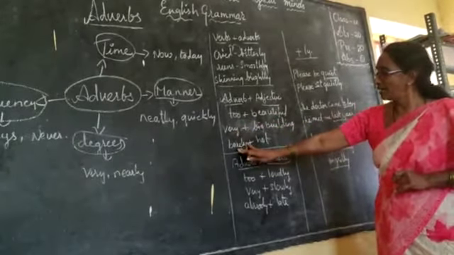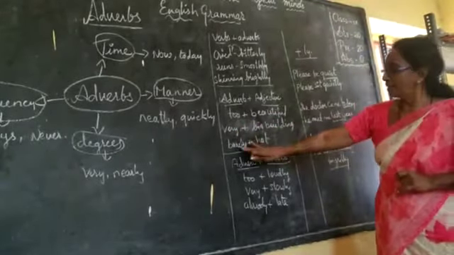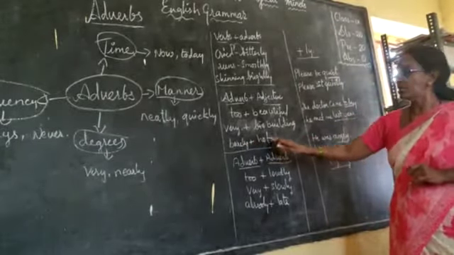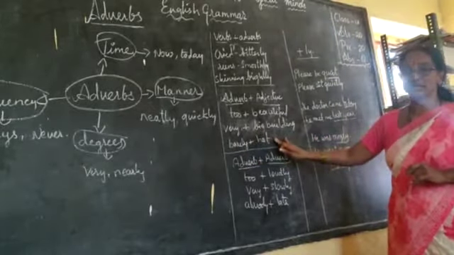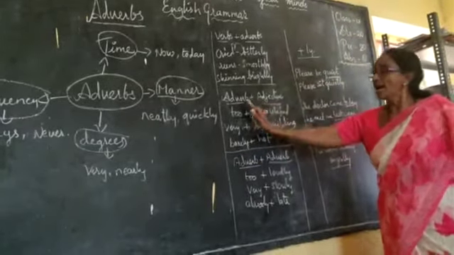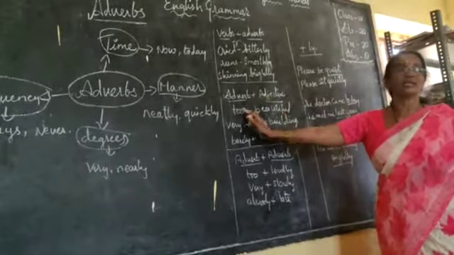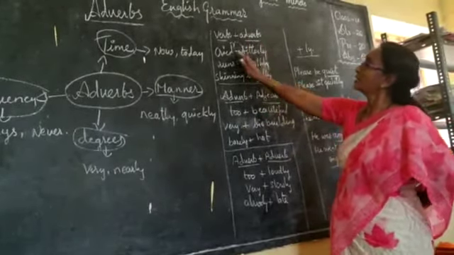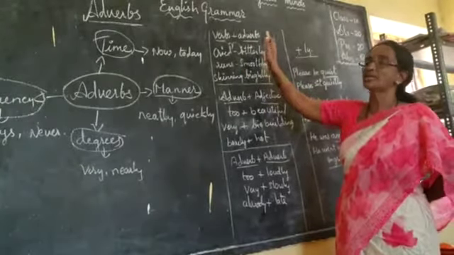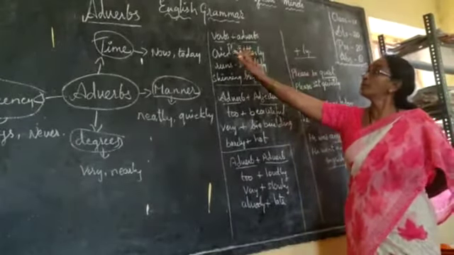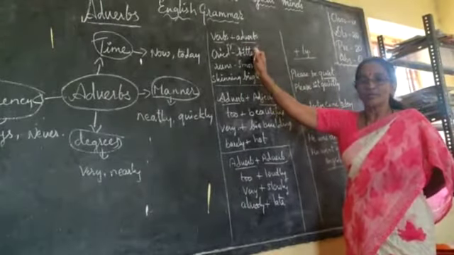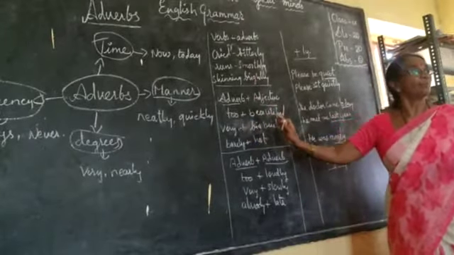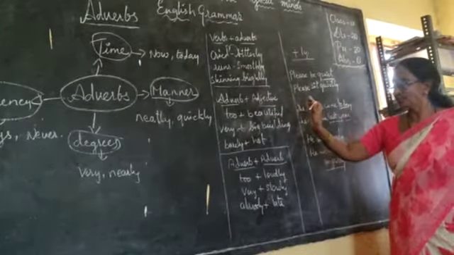Now here, barely hot. Barely is the adverb of degree. It's barely hot. So adverb plus adjective. Here adverbs are added before an adjective. For verbs, adverbs are added after verbs. This is the difference.